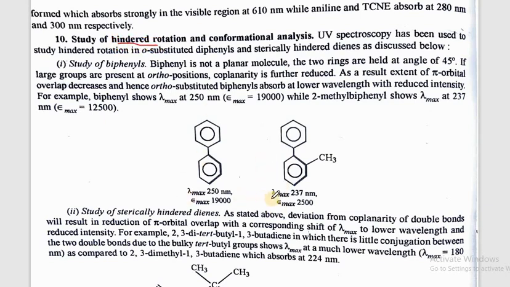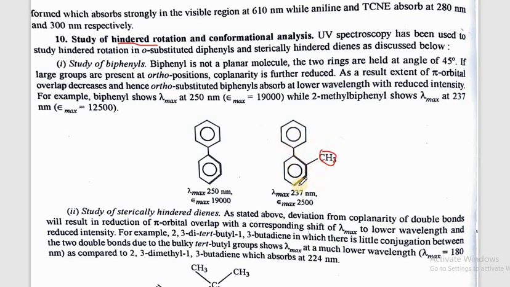If we see this example of biphenyl, these two rings are at 45 degrees to each other. But if there is a group like this present, then the rotation is further decreased due to this bulky group, and when the rotation decreases, then the molecule will absorb at